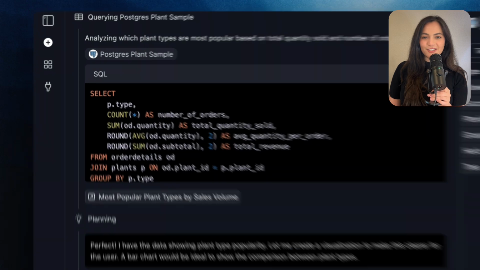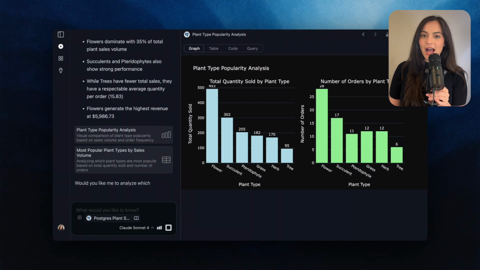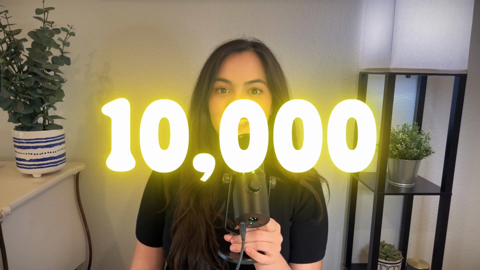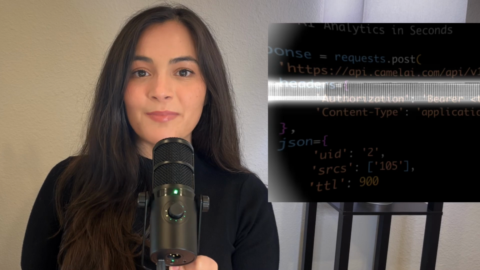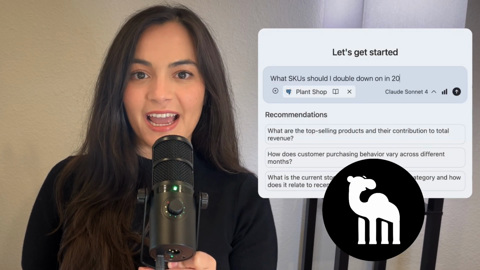We're trusted by startups and Fortune 500 companies alike. Last month, camelAI processed over 10,000 data analytics questions. You can embed a full-featured, customizable chat with your data experience in 5 minutes with camelAI.